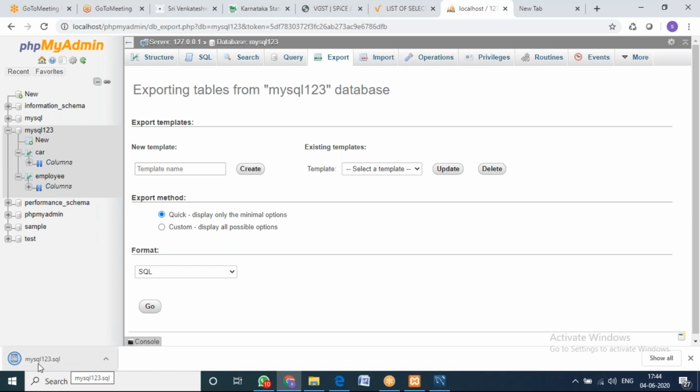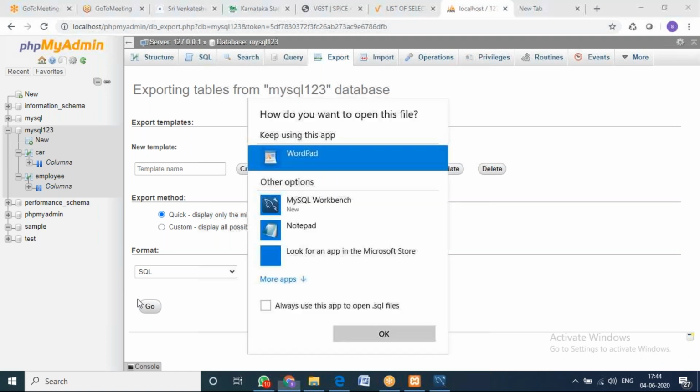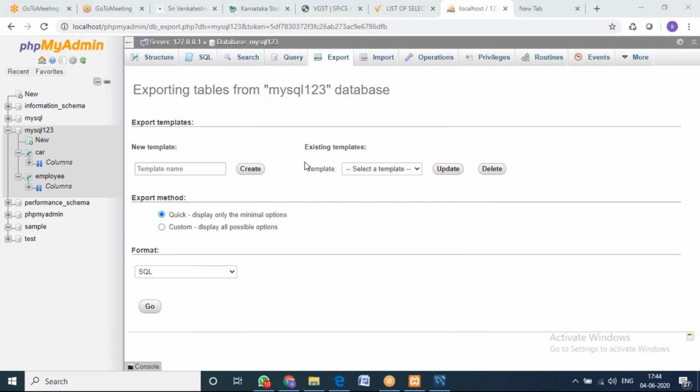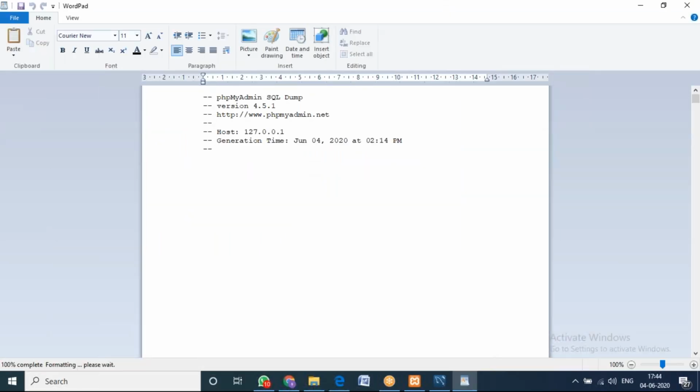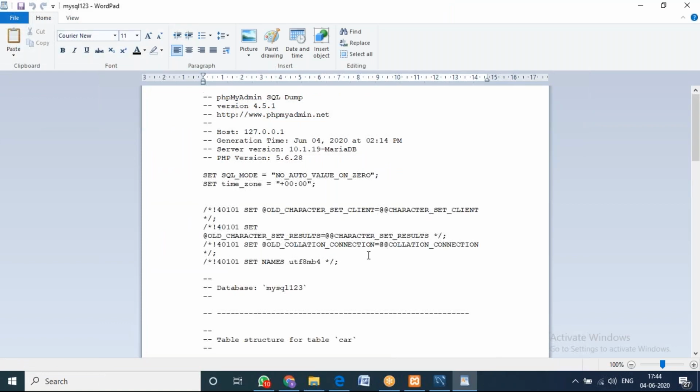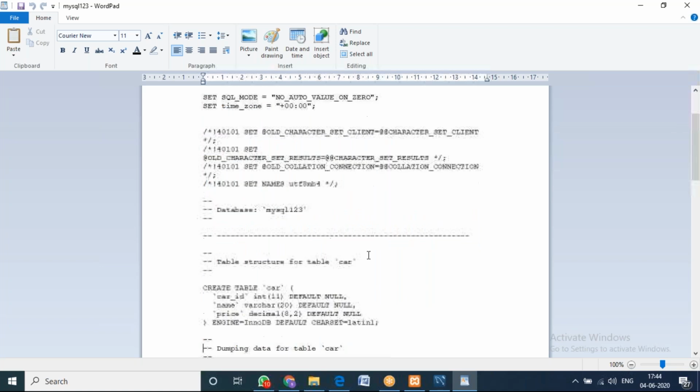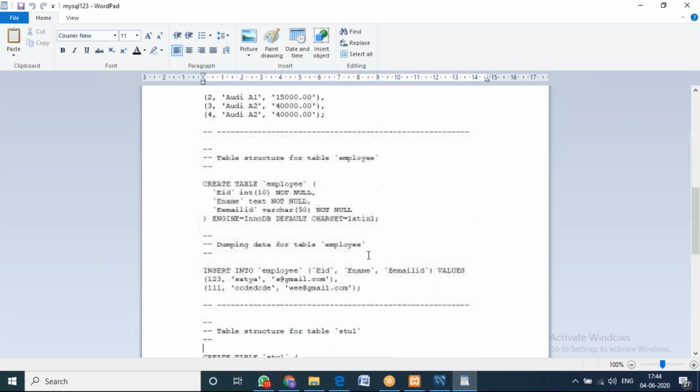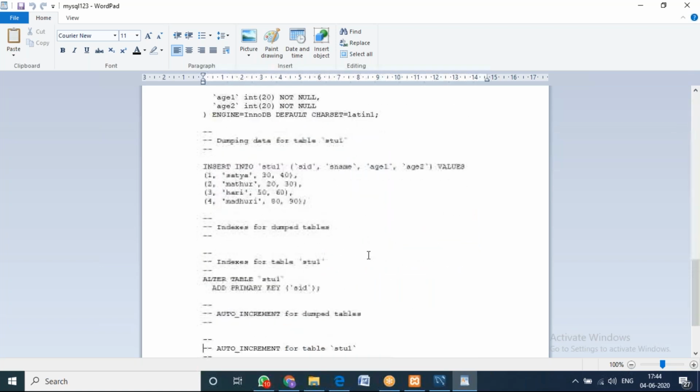Now what will happen? It will export. You can see here your file has been exported. So I'll just open this. What is there inside? We'll see. See, once you export the file, don't change anything inside. You can see here whatever queries we have done, creation of table, creation of database, entering the data, all those things will be available here.